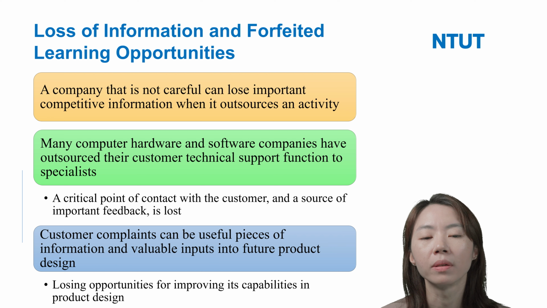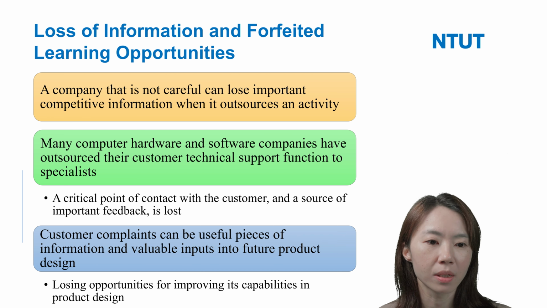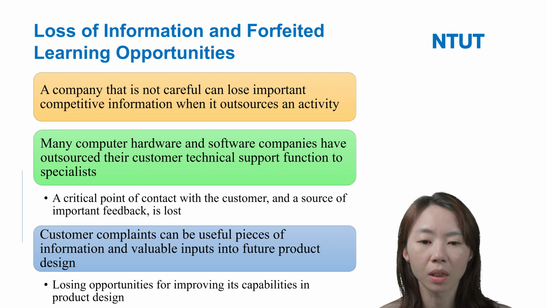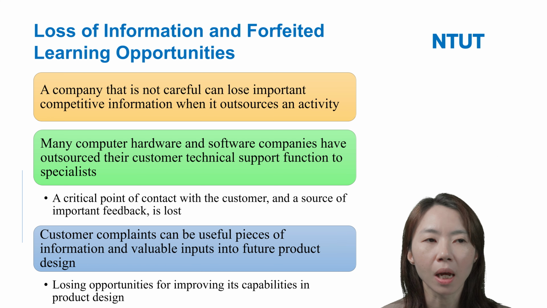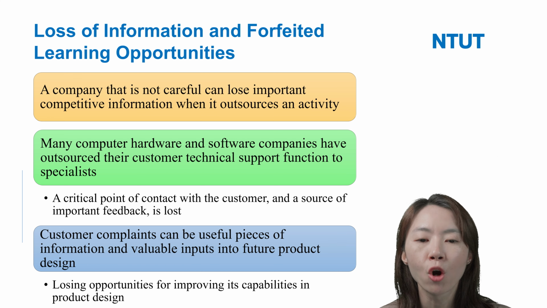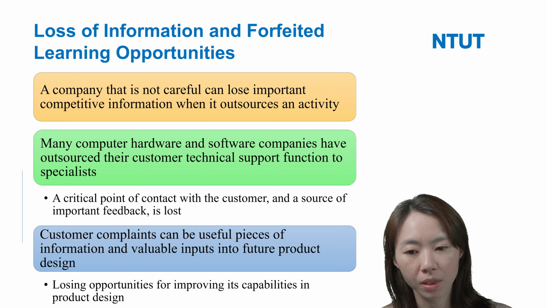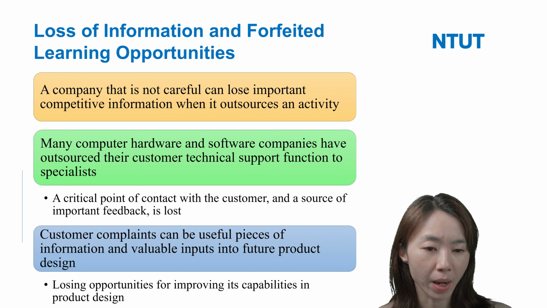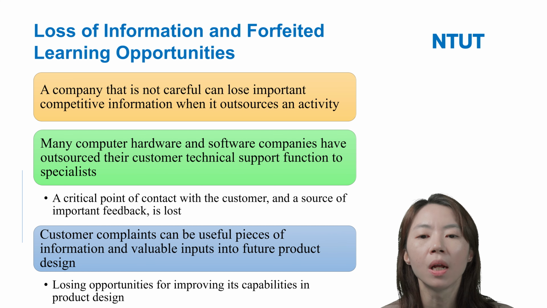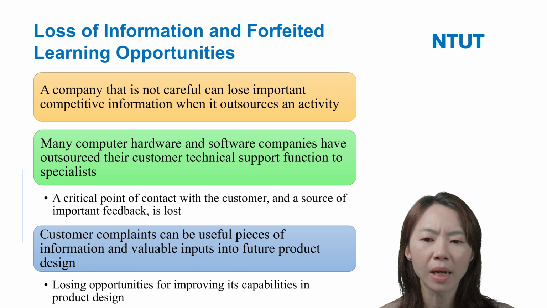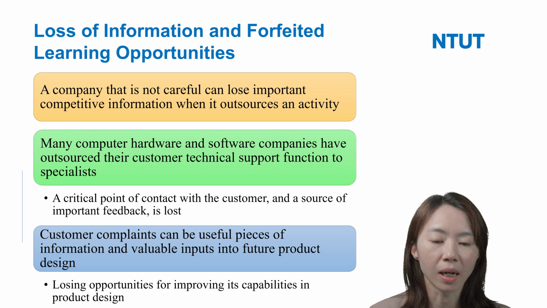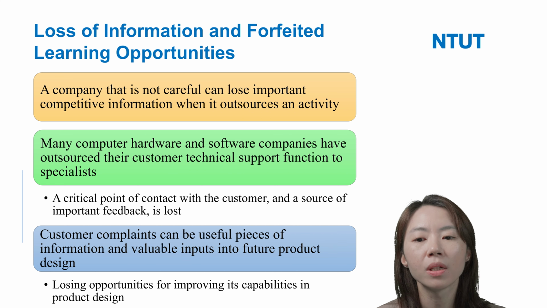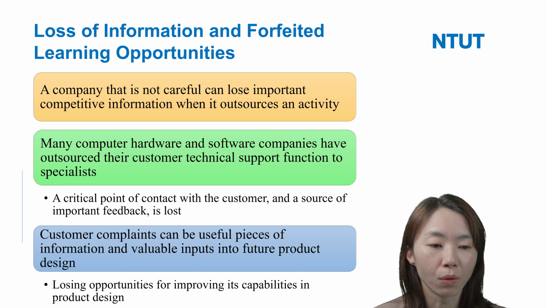So what will happen? This specialist has contact with the customers, so they can get more information from the customers. They understand the customers' needs, right? And they also get the feedback. However, the focal firms do not.